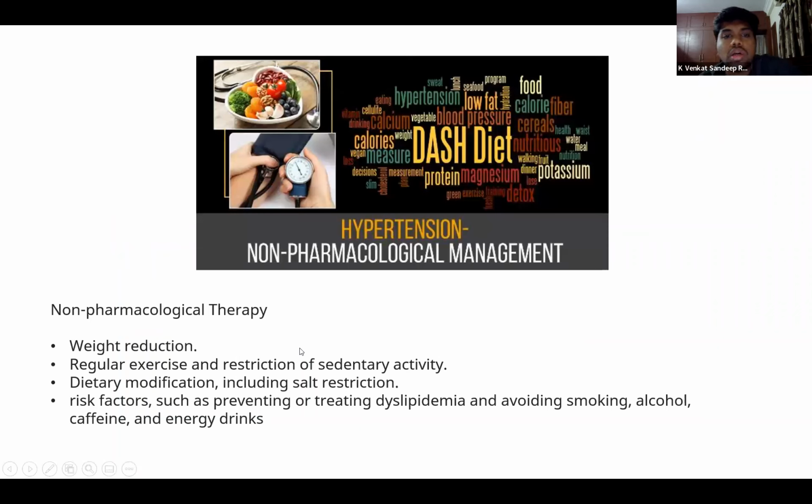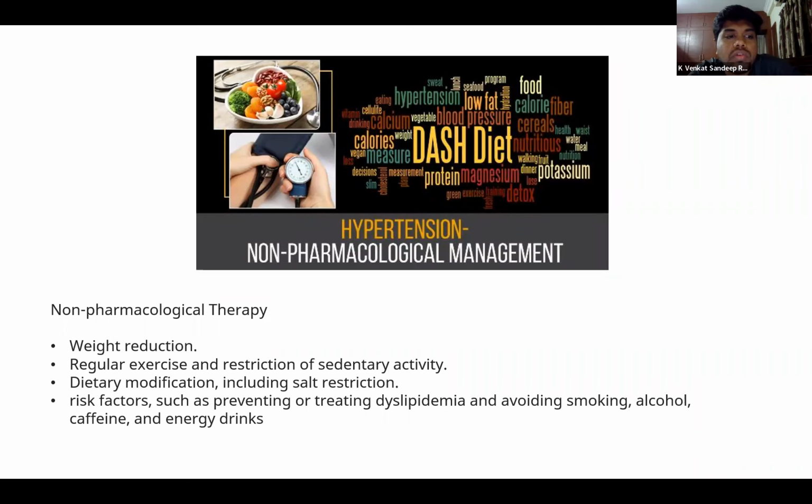So what are the non-pharmacological managements that can be done in case of stage 1 hypertension? We can advise them for weight reduction. It is postulated in adults that weight loss of almost 1 kilo can bring down the systolic blood pressure by 1 millimeter of mercury. So weight reduction can significantly determine the decrease in blood pressures.